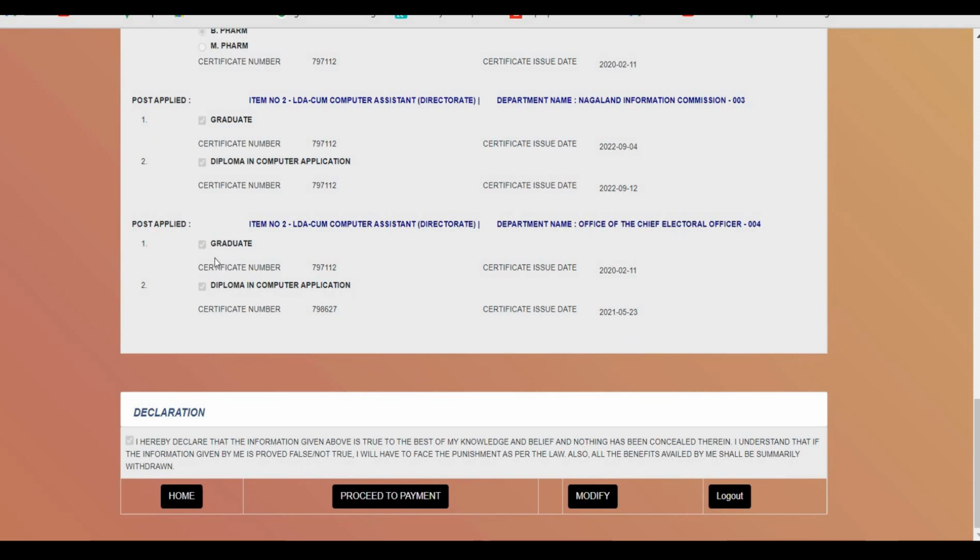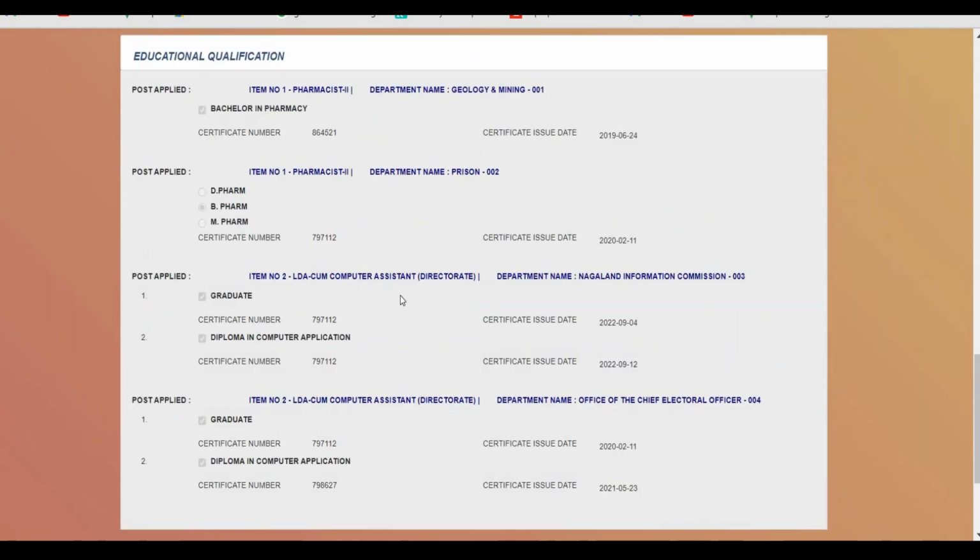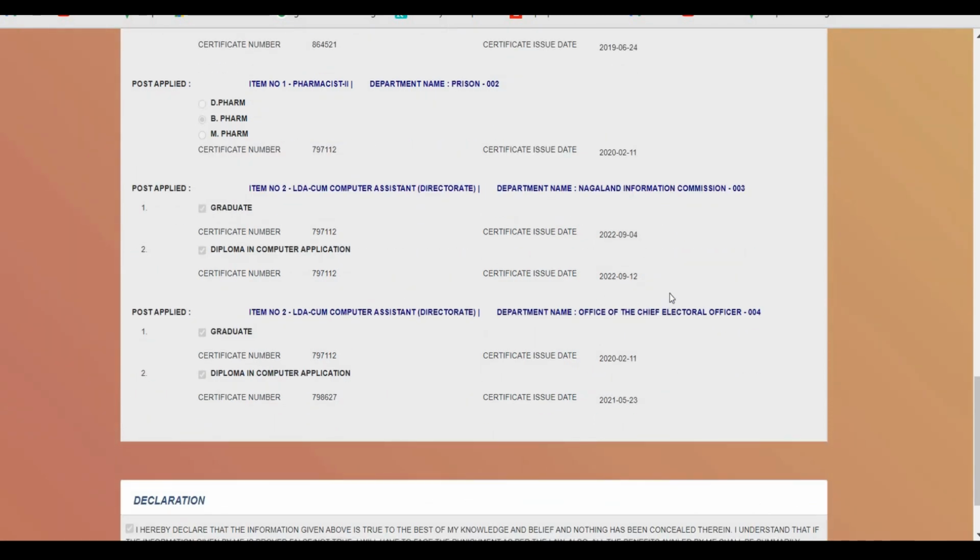So make sure that every point has been ticked and the details and the certificate numbers are already there in the education qualification. If you have not found any certificate number in the education qualification list, you have to go with the re-registration process, otherwise your application will get rejected. So please make sure that if the box is empty, then you have to go for re-registration, otherwise your application will get rejected. So please make sure that you have done the corrections during the registration.